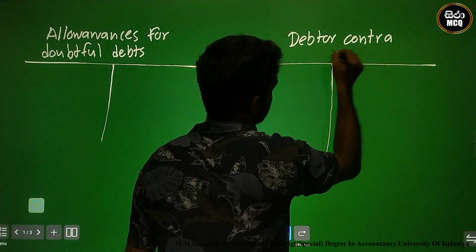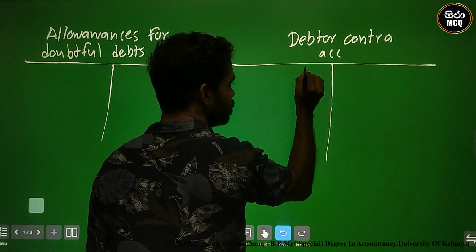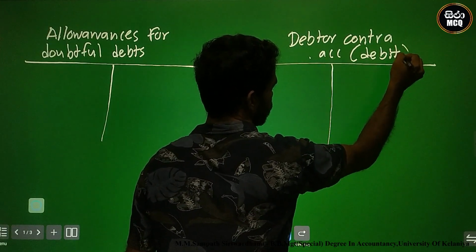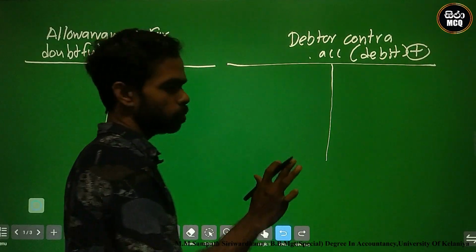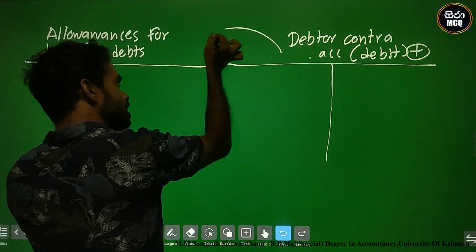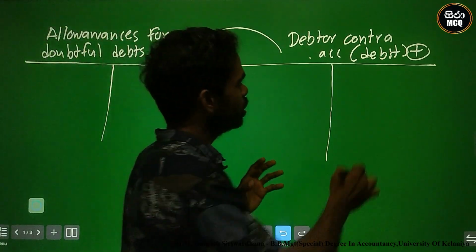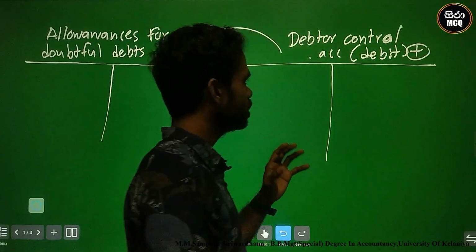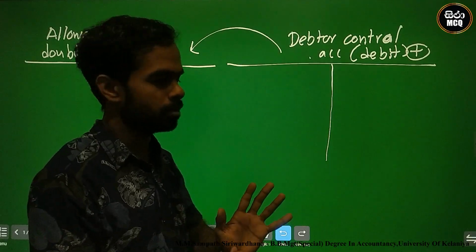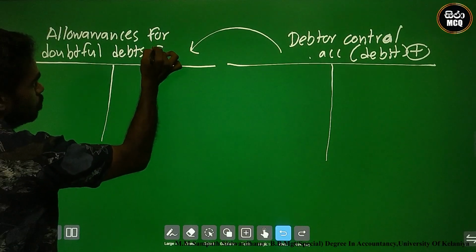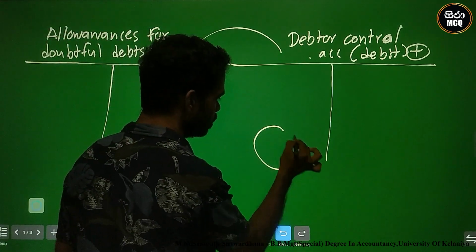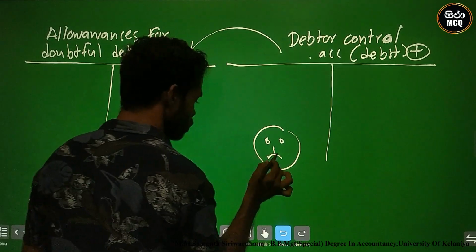The debtor control account is a debit side. This is the plus side, the normal debit side. This is the minus of this account. The deduction of doubtful debts is a deduction from the debtor control account. This is the happy account, the happy account is the debtor control.